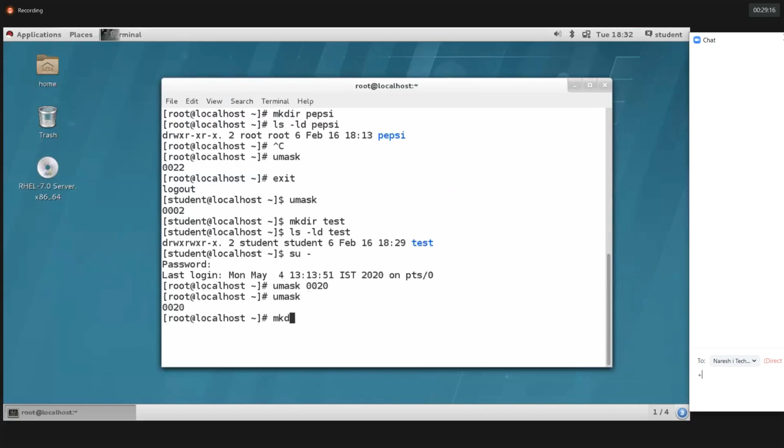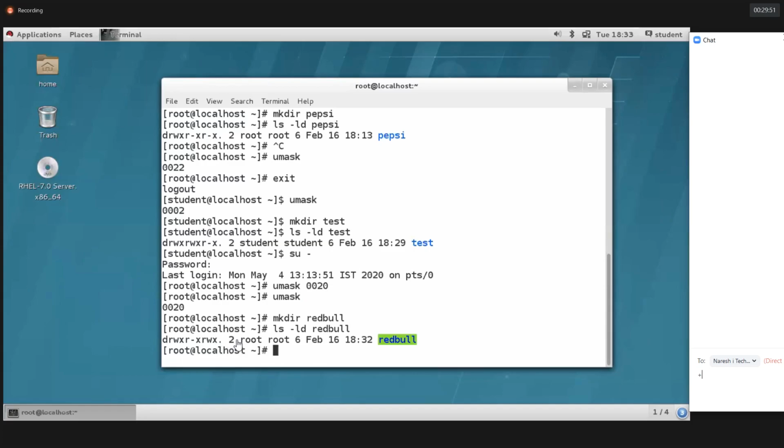See. Now I'm trying to create a directory. You can give any name. Okay, Red Bull. Now let's check the properties of the Red Bull. See. Got it? Before, we didn't have the W permission for others. Now we have the W permission for others. That means everybody can create files and directories inside the Red Bull directory now. Got it? Everybody, anybody can.